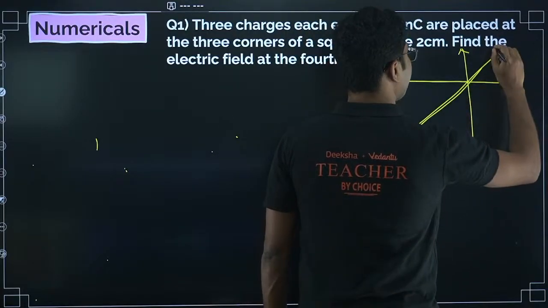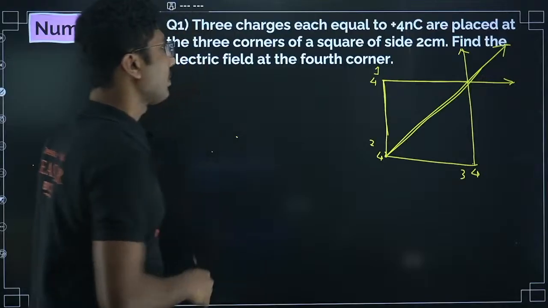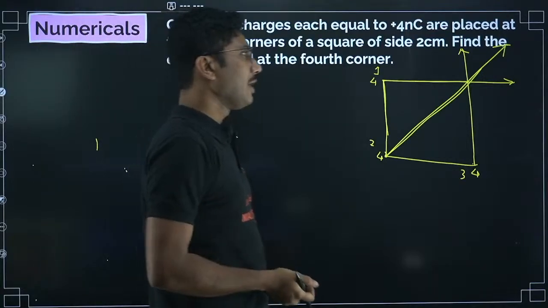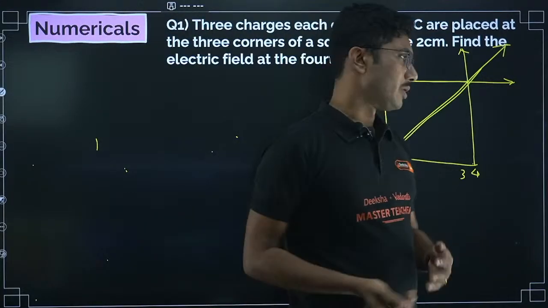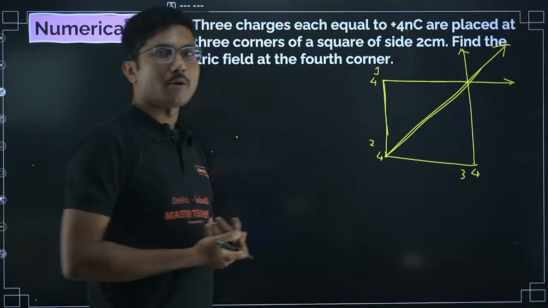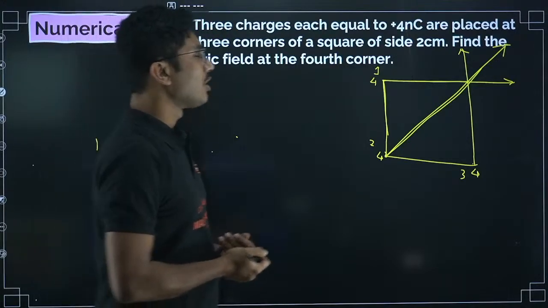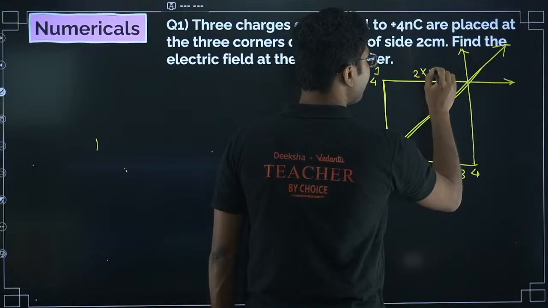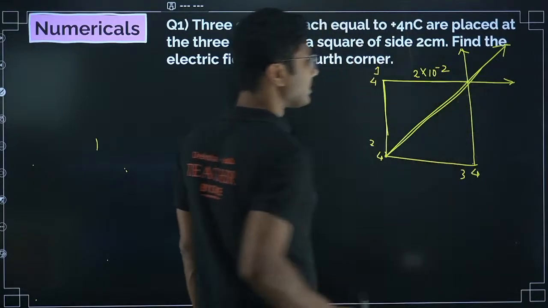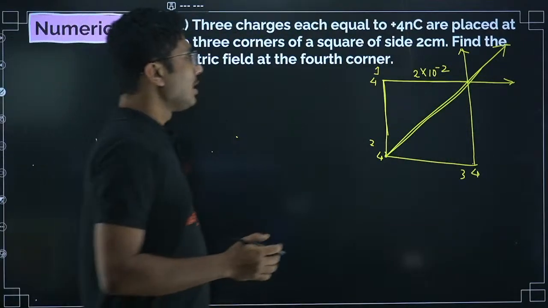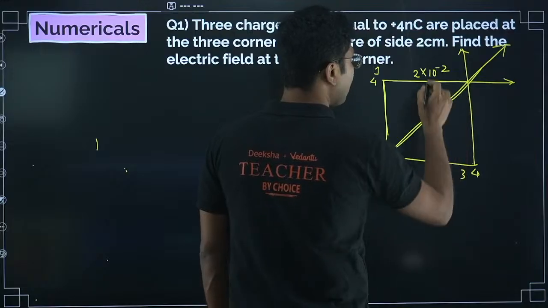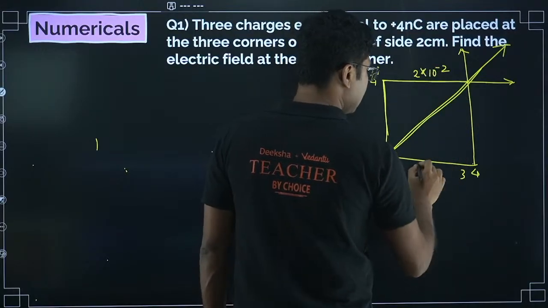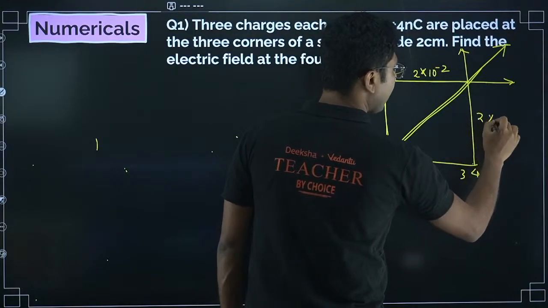Now because all the charges are the same, it will not be a difficult problem. Many students think this is a difficult problem. Actually it is not. First thing you have to remember is that all the distances are 2 centimeter. 2 centimeter means 2 into 10 to the power of minus 2 meters. So this conversion is essential. This is applicable to all the problems. Remember that this distance will also be 2 into 10 to the power of minus 2.